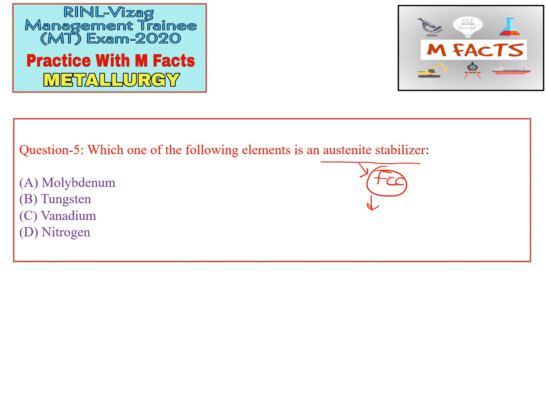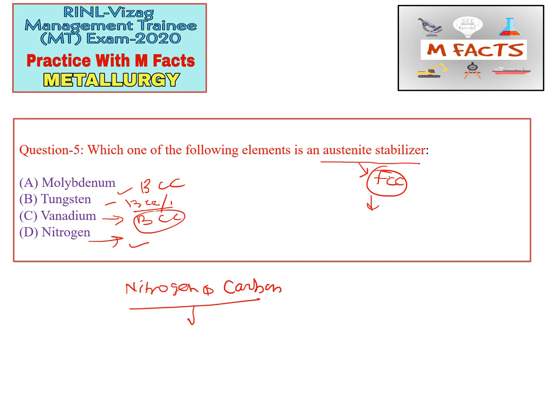Here, molybdenum has BCC crystal structure, tungsten has BCC, and vanadium has BCC crystal structure. Nitrogen is an interstitial element. Nitrogen and carbon are the two interstitial austenite stabilizers, plus FCC elements are also austenite stabilizers. So the correct option for this question is nitrogen.